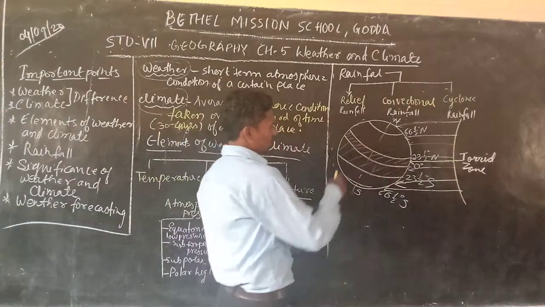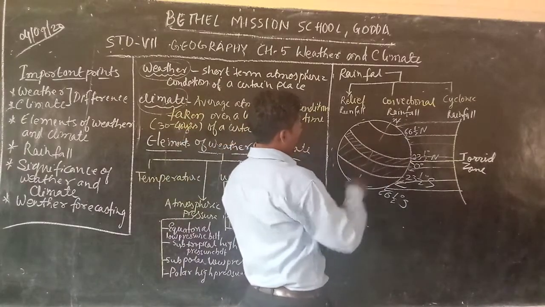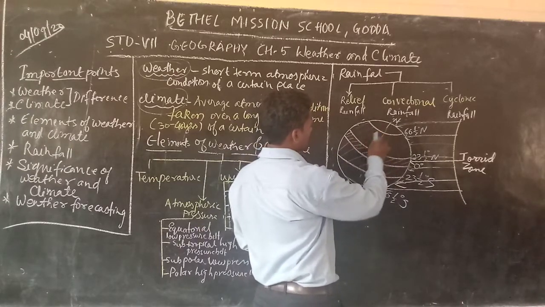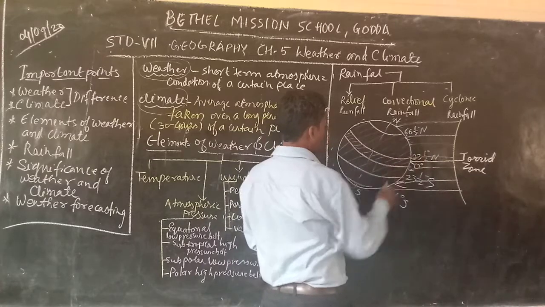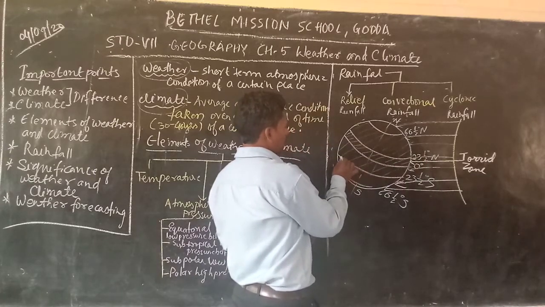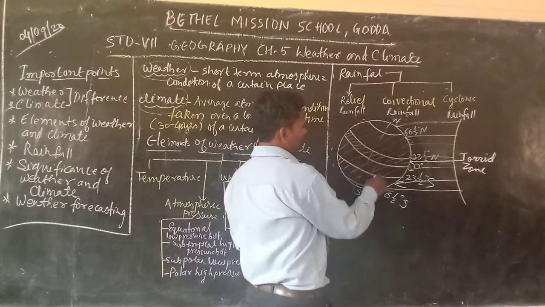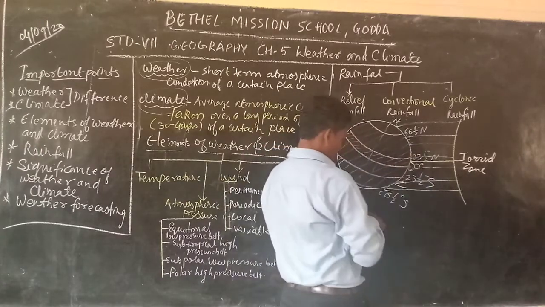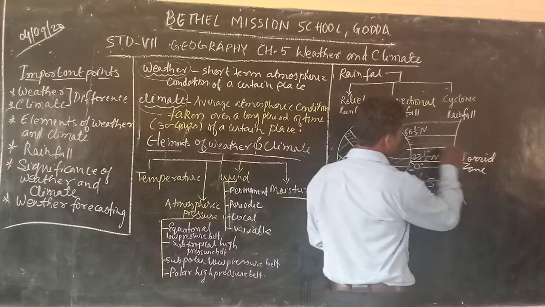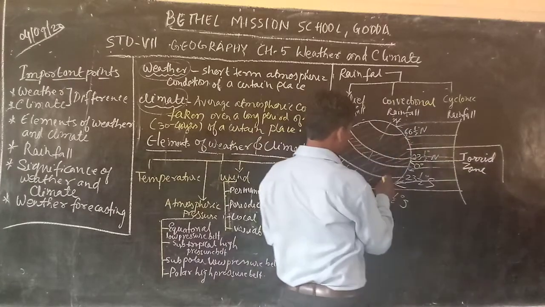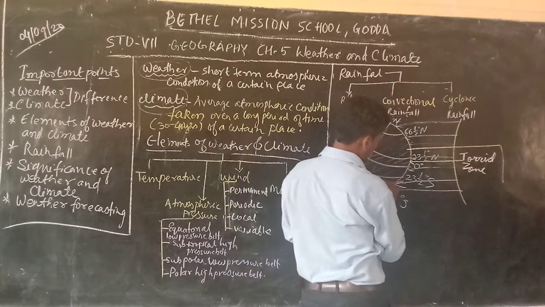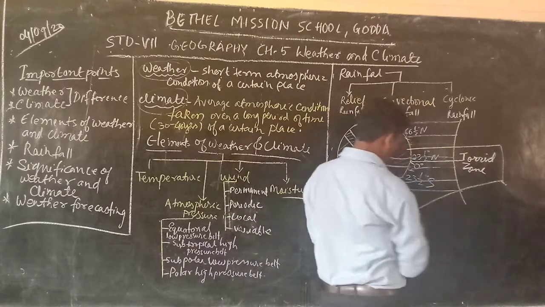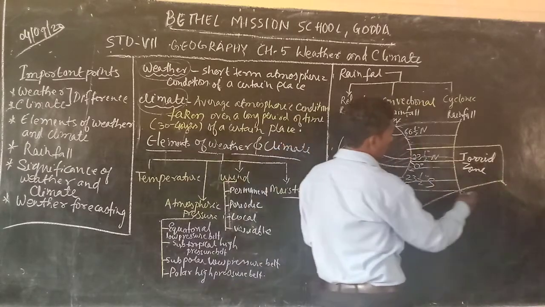Whereas the area between the Tropic of Cancer and the Arctic Circle, and the area between the Tropic of Capricorn and the Antarctic Circle, these both areas are called the temperate zone.